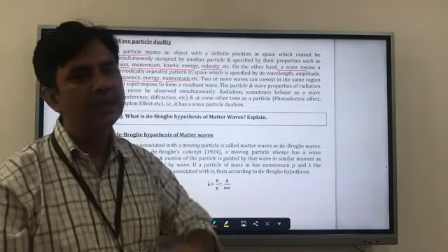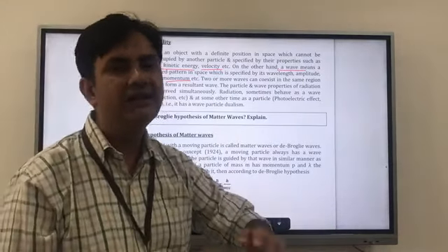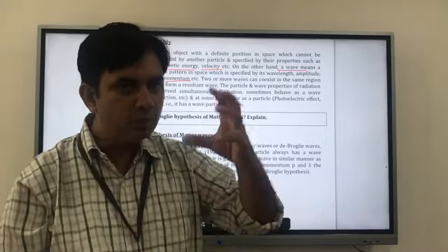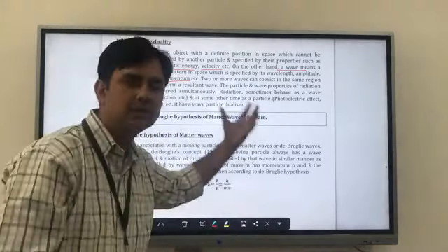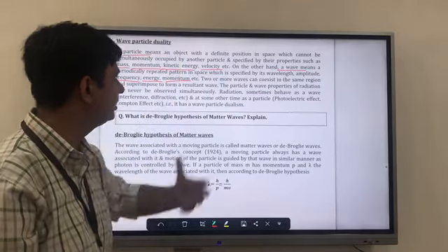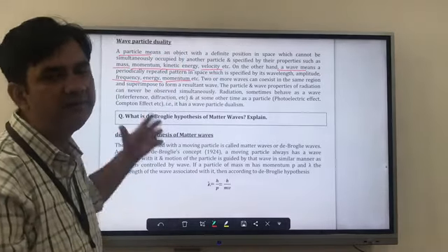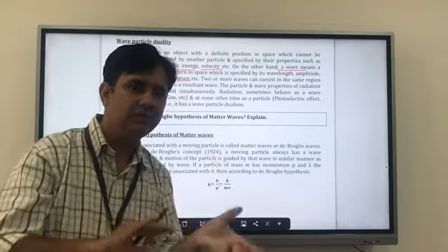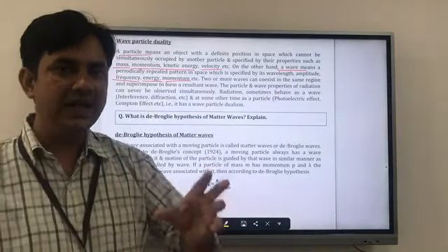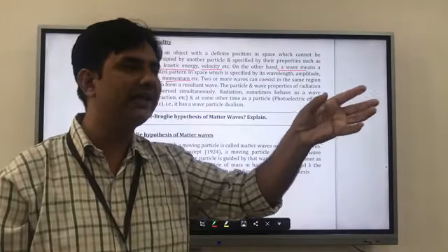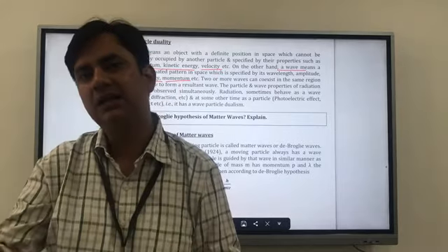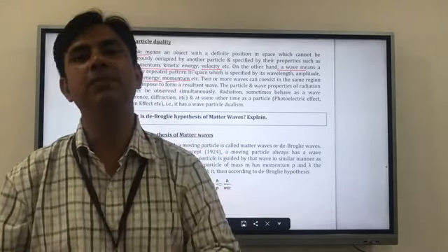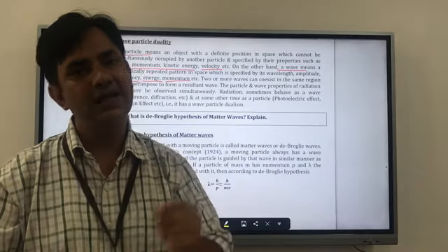So sometimes it can behave as a particle, and sometimes as a wave, with their properties of mass, momentum, kinetic energy, velocity, and for the wave a frequency, energy and momentum. At one particular instant it can act as a particle, and at another it can act as a wave, but their properties cannot coexist at one point.